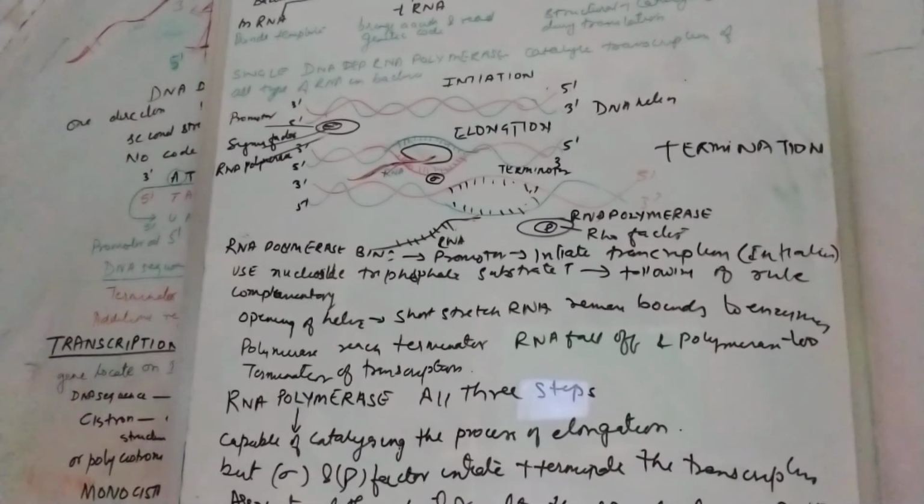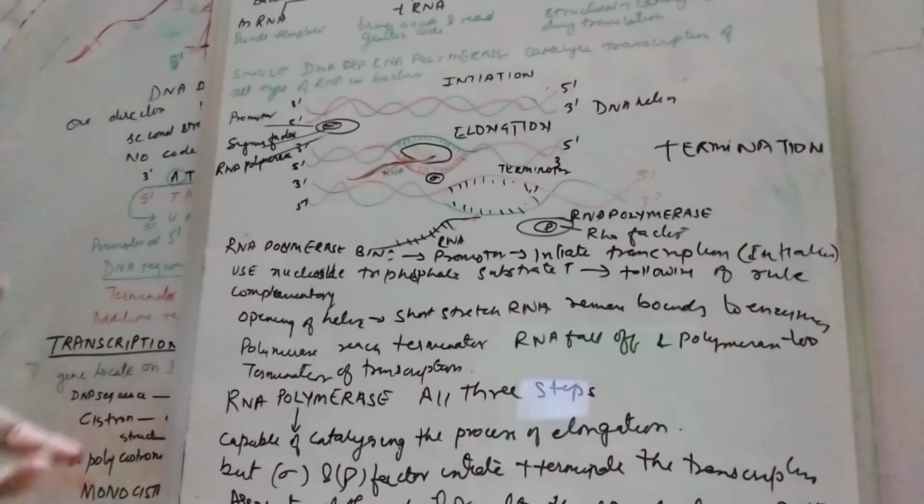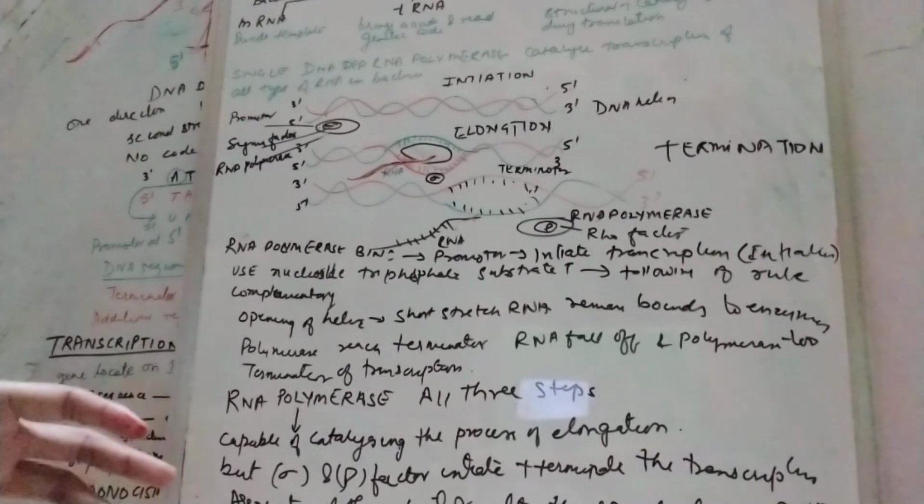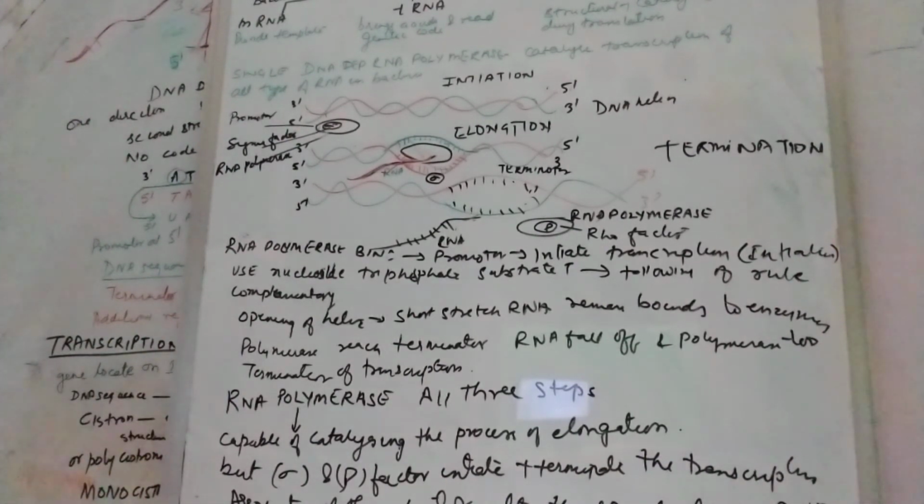In bacteria, as we know, messenger RNA does not require any processing. We know that in bacteria there is no separate nucleus, the genetic material is in a scattered form. So transcription and translation take place in the same compartment.